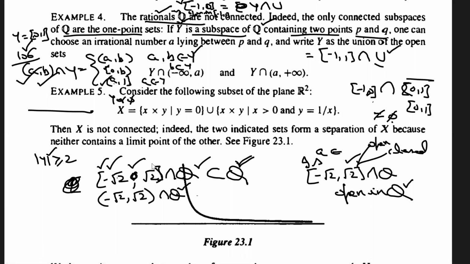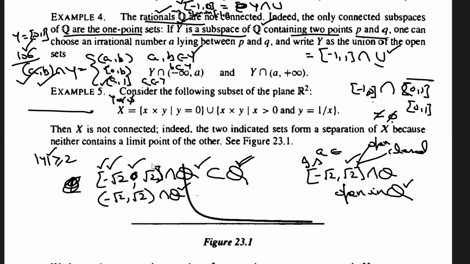Now, how to show that any set containing two or more points, two rationals, will never be connected in Q? For that, if it is not connected, you have to think of a separation into A and B such that both A and B are non-empty, disjoint, and both are open.